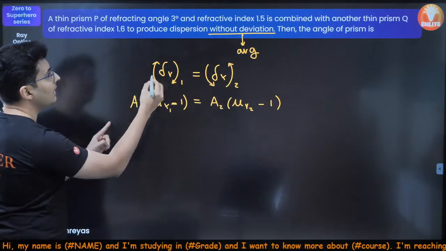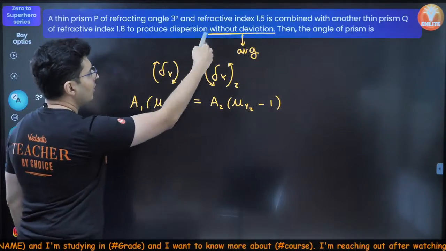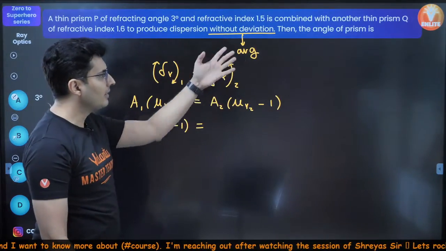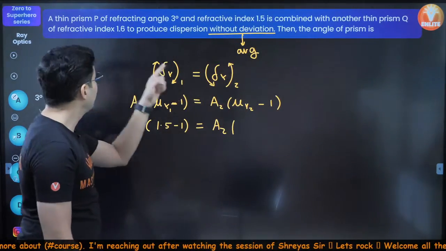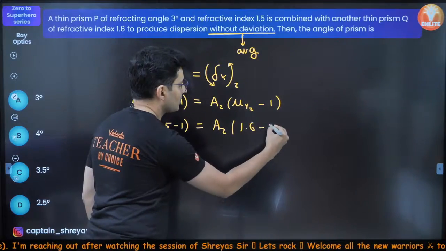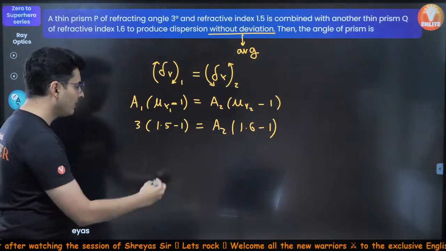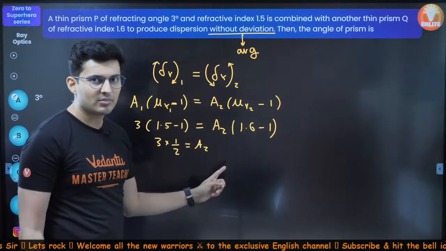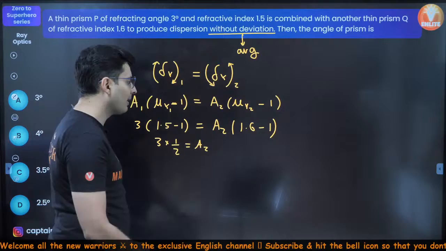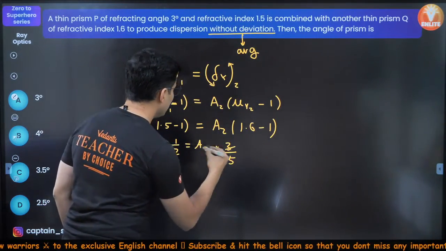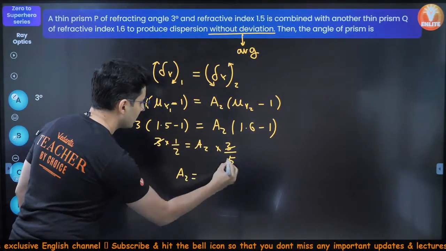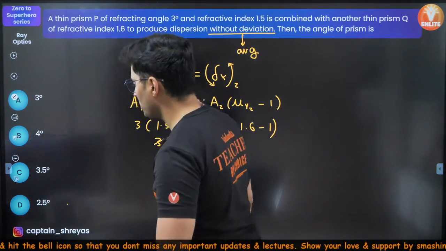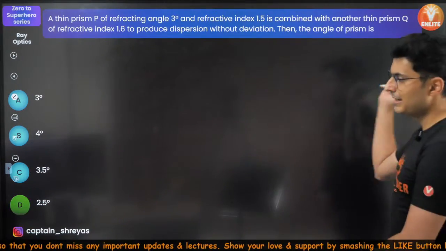Alright, so just substitute. A1 is nothing but 3. Mu of yellow in the first prism is 1.5, so minus 1. Angle of prism, I think I need to figure that out. Refractive index is 1.6, of course, minus 1. 1.5 minus 1 is 0.5, so this will be 3 into half is equal to A2. 1.6 minus 1 is 0.6, 0.6 is 6 by 10, 6 by 10 is 3 by 5, so into 3 by 5, 3 goes, so A2 will be nothing but 5 goes on the top, 2 stays below, 5 by 2 is nothing but 2.5 degrees, which is option D. Perfecto, that should be the answer. Yes, we got it right.